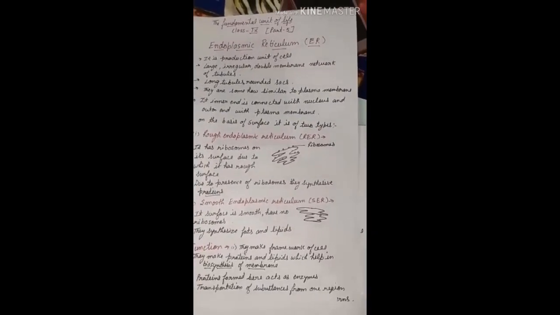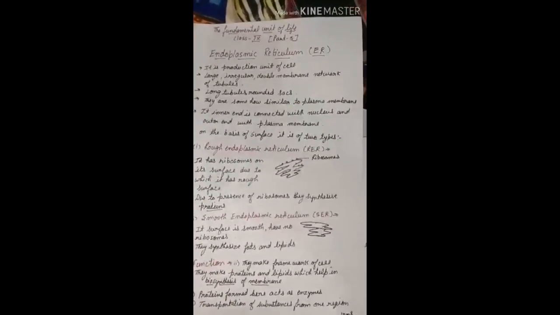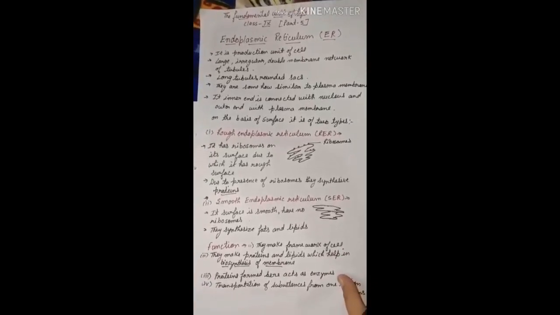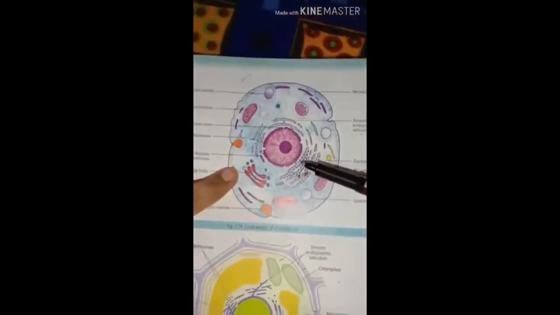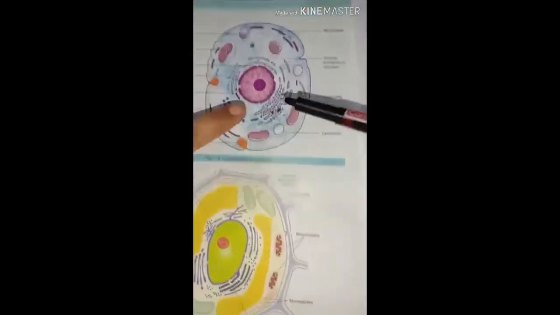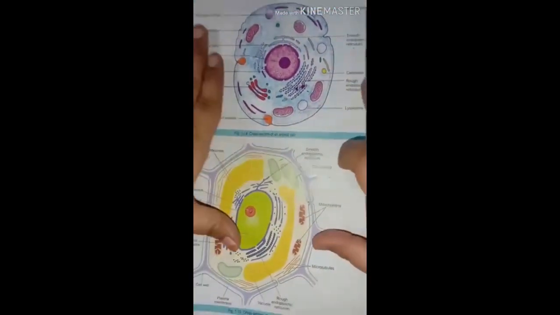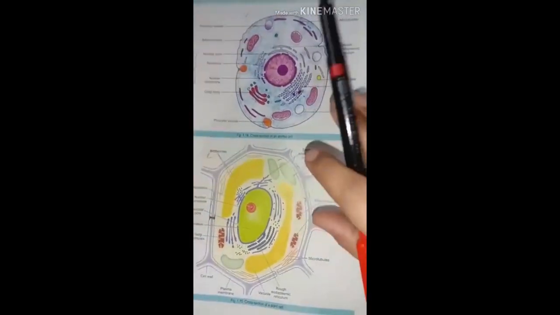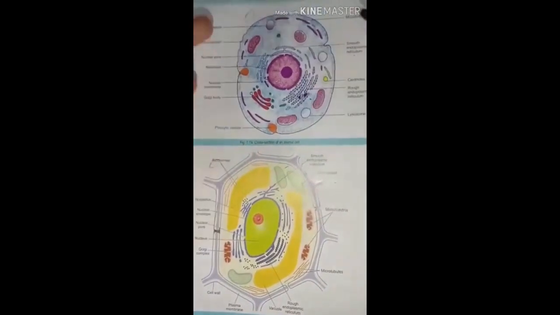Now the next thing, I told you that the endoplasmic reticulum has one end connected to the nucleus and the other end connected to the plasma membrane. So it means it is used to transfer substances. It transfers substances from the nucleus to the cytoplasm and from one region of the cytoplasm to another. It is a very important function of the endoplasmic reticulum.